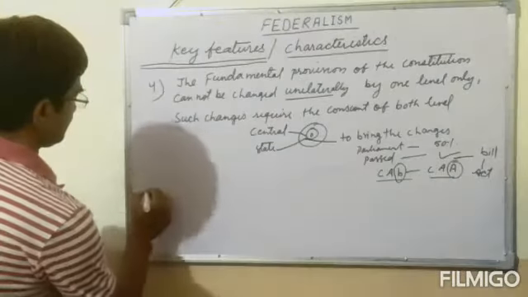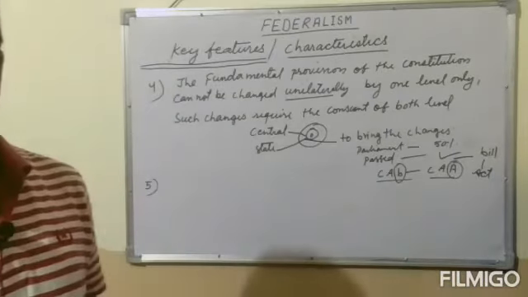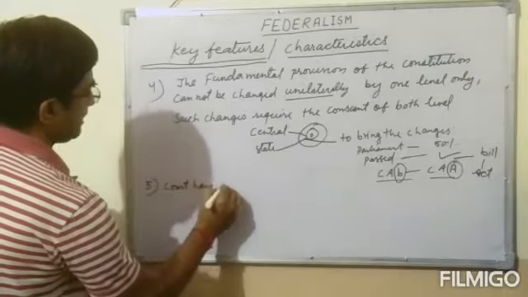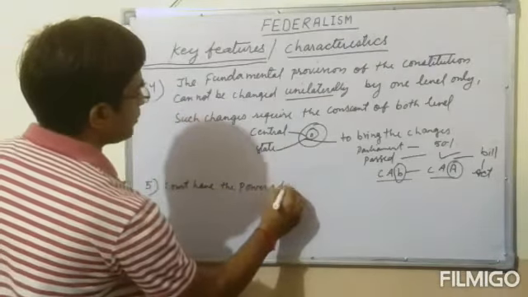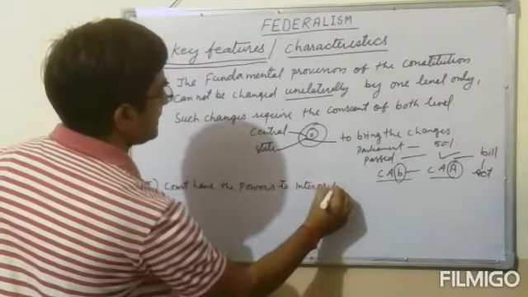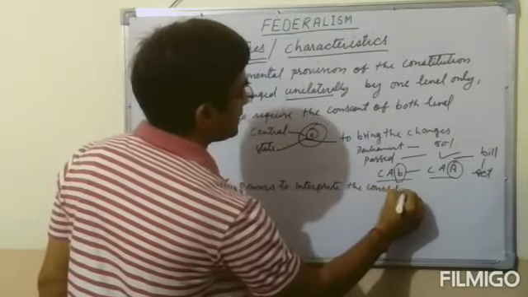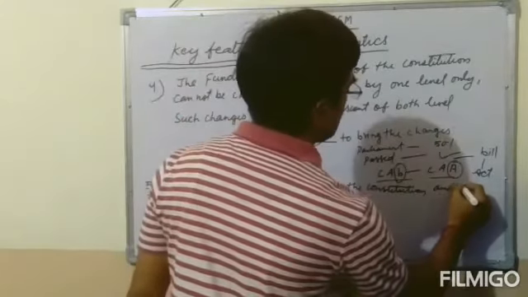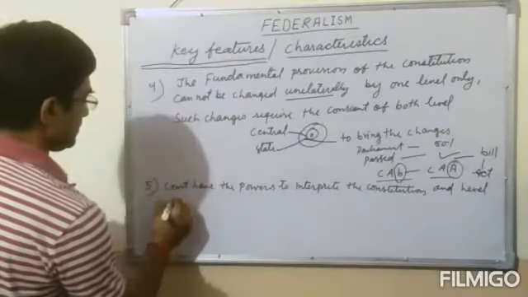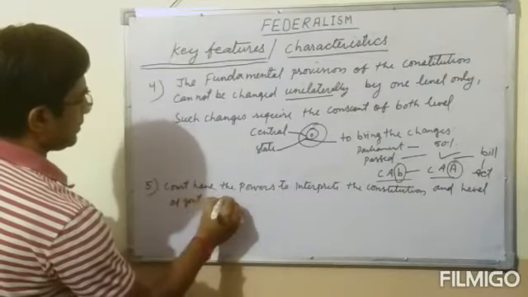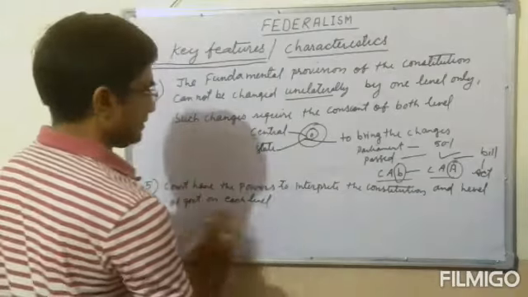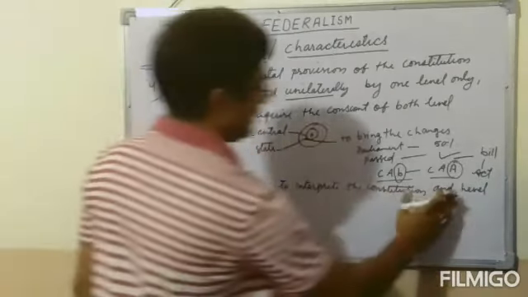And next one is very important. We'll say the court has the power to interpret the constitution and the levels of government, and the powers of government on each level.